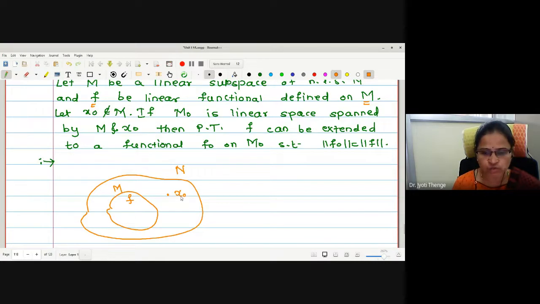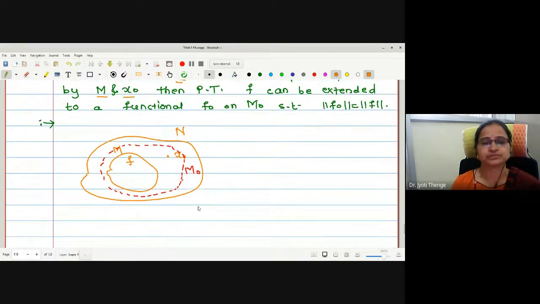Then what one has to do? One has to construct a linear subspace M naught, which is spanned by M and x naught. Spanned by M and x naught means that in the basis of capital M, we have to add one more element x naught. Whatever the space formed is called M naught. Is that okay to everyone?